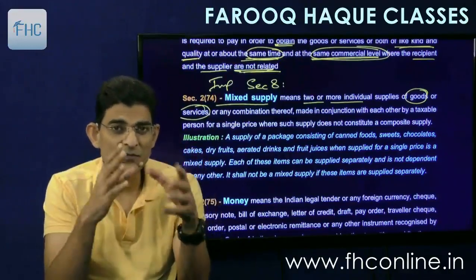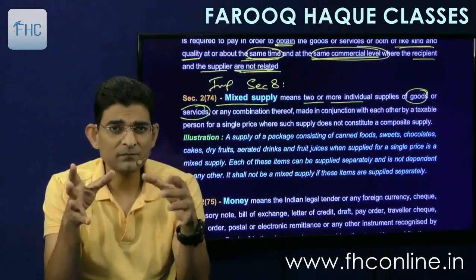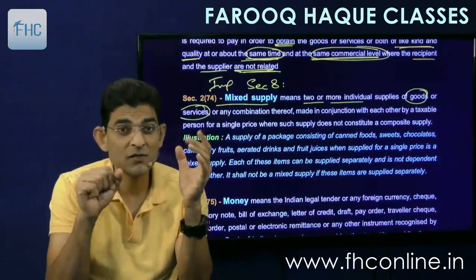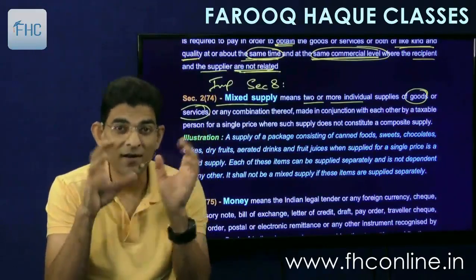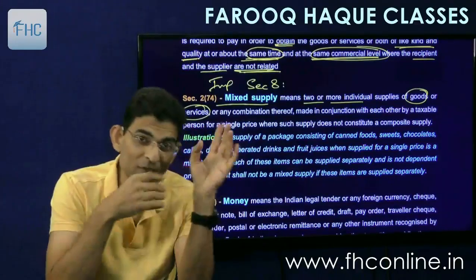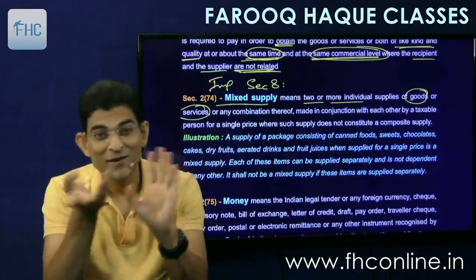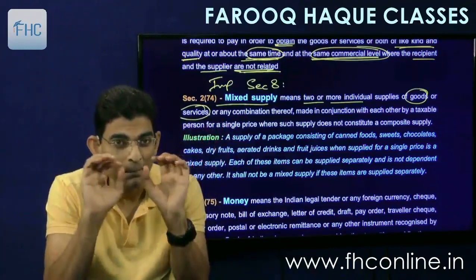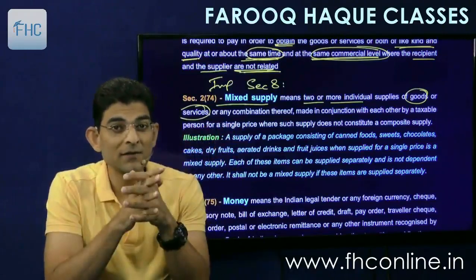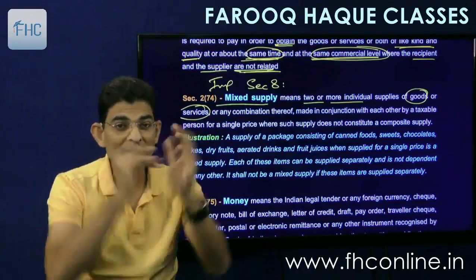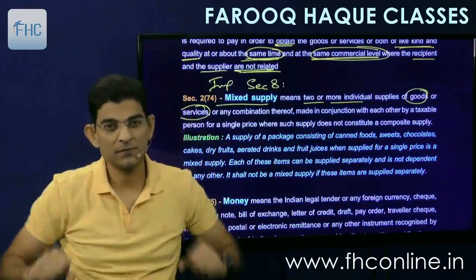That makeup box consists of several items: lipstick, eyeliner, eyelashes, rouge, mascara, pencils, nail polish, this polish and that polish, and so on. Lots of things are put into a single box, and that box is valued at 11,600 rupees.